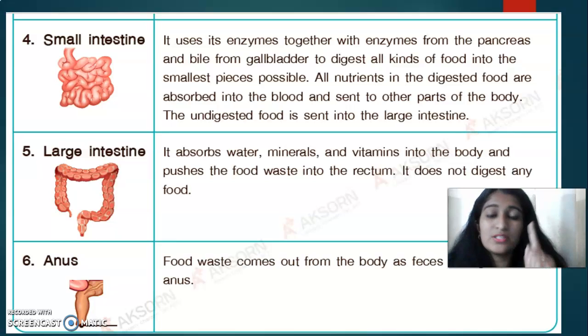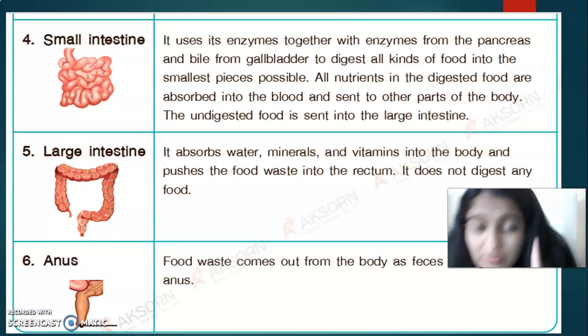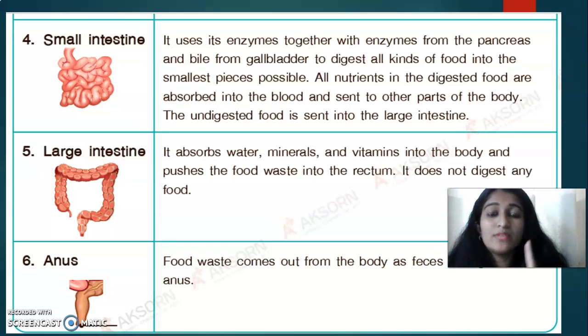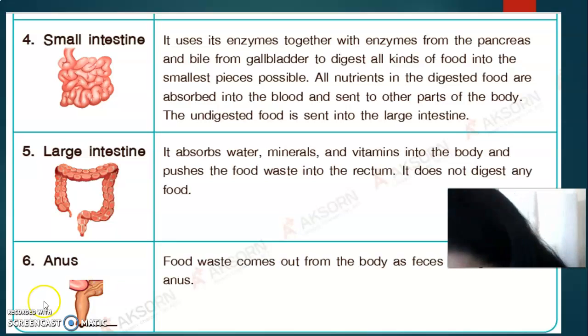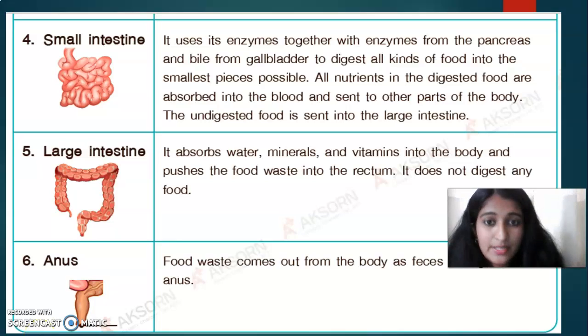Okay, the first one we have is the mouth. The mouth enzyme is salivary amylase, which digests carbohydrates. Next, esophagus. Next, stomach. We have an enzyme named pepsin to digest proteins. We have PP. Pepsin, P, digests protein. PP, you remember like PP.